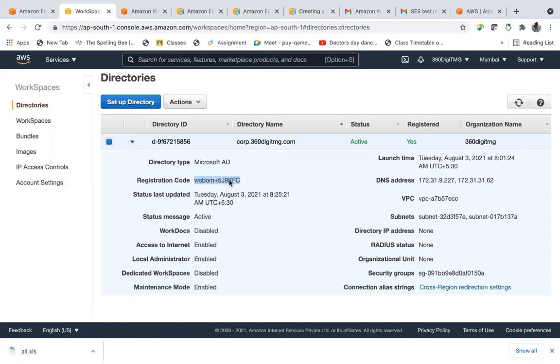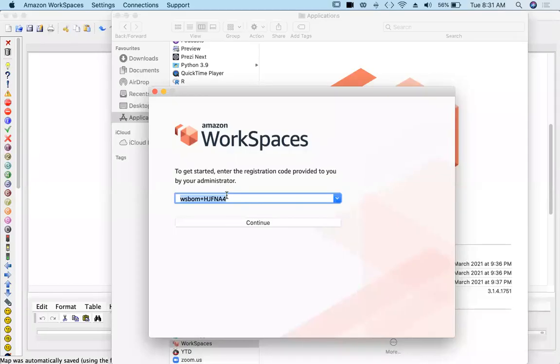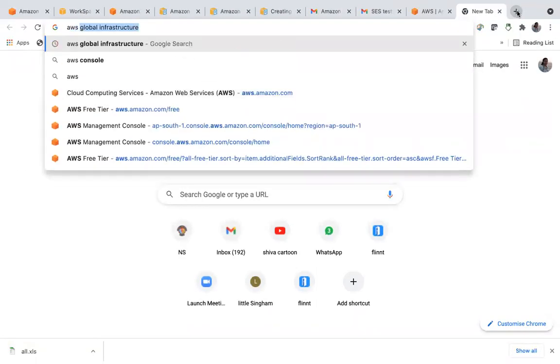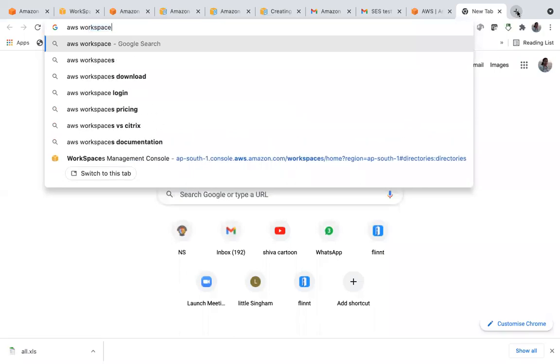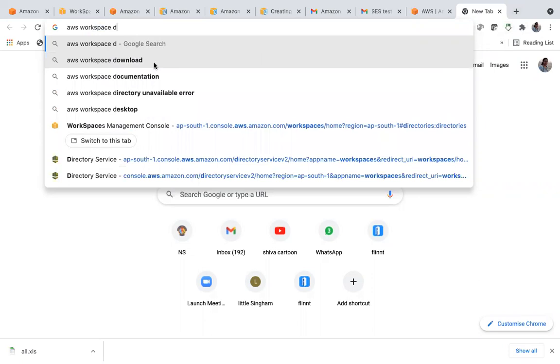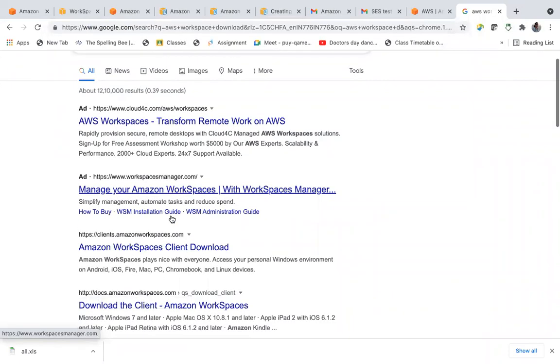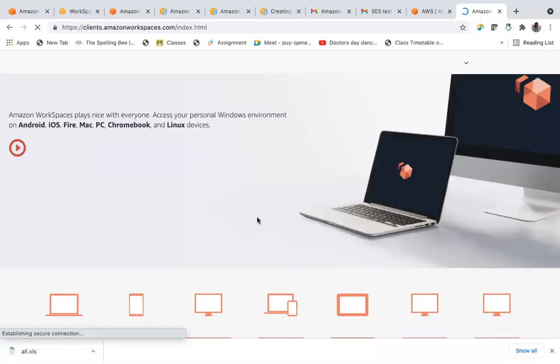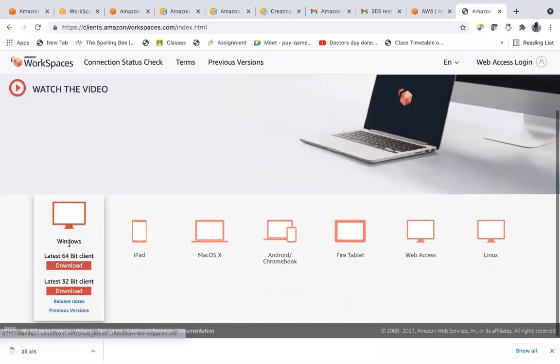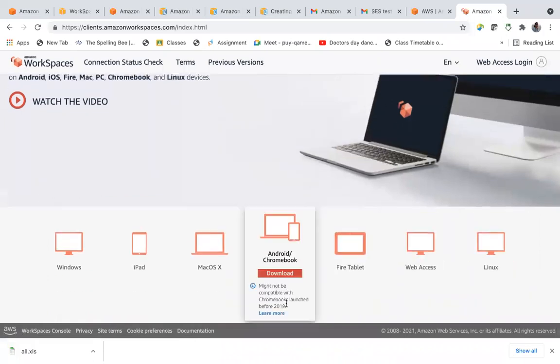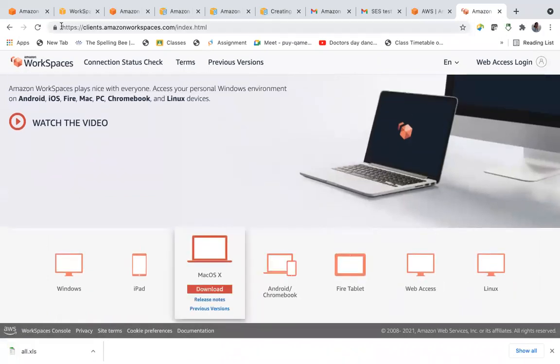So this is my registration code. Copy, come here. You have to download this Amazon Workspace, AWS Workspace. This one. So it's available for Windows, iPad, all these things, for Android. You go here and download, which is suitable for your operating system.